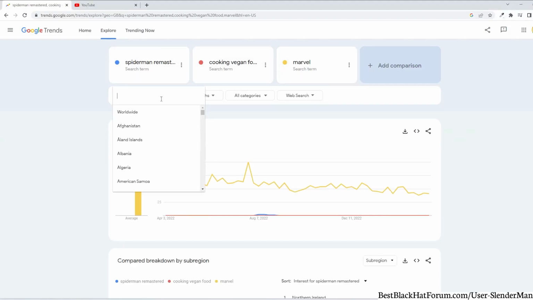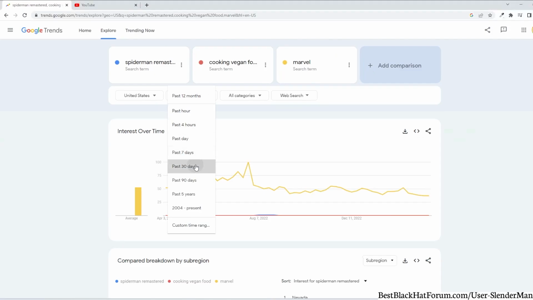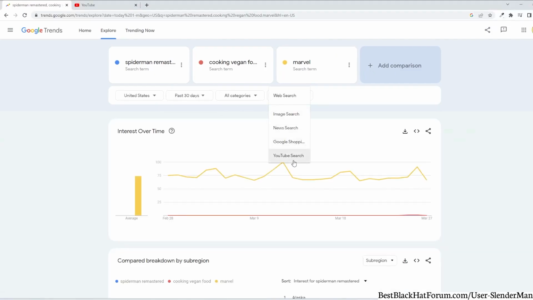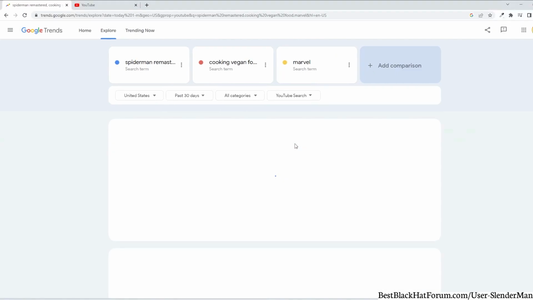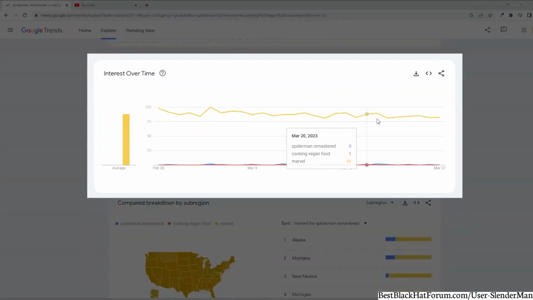Now, depending where you are from, or where your channel will focus on getting subscribers, let's choose here, for example, United States. Choose the time frame as you wish, and I will choose YouTube search because that's what I'm interested in getting results from. As you can see, Marvel is searched the most.